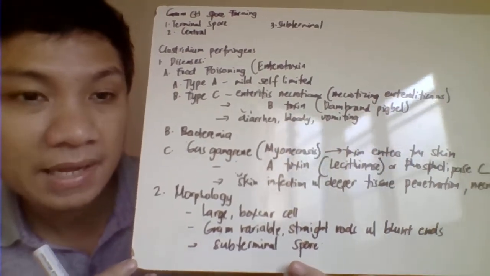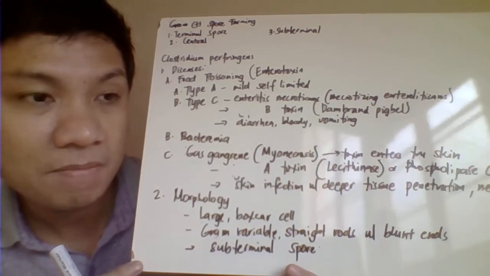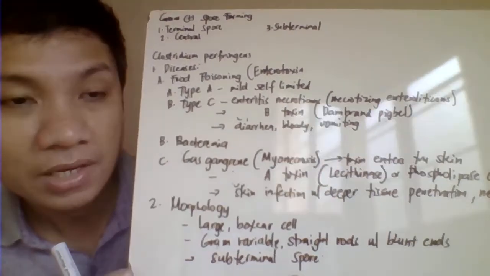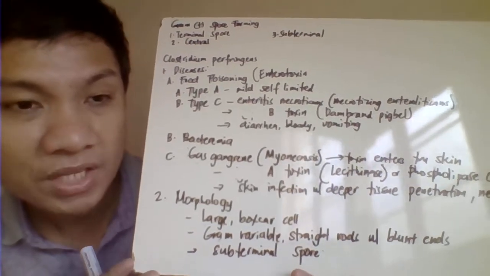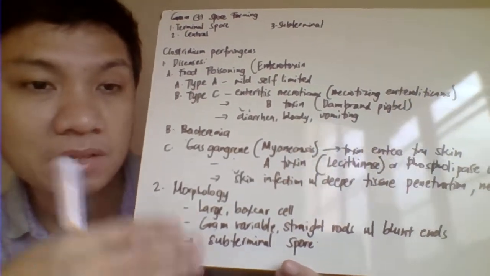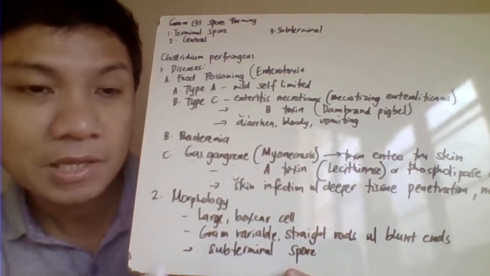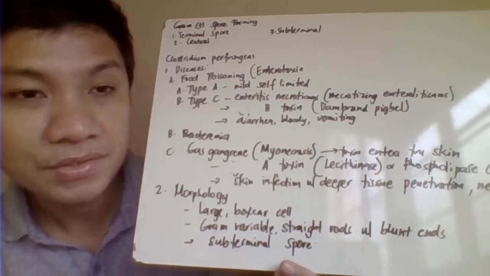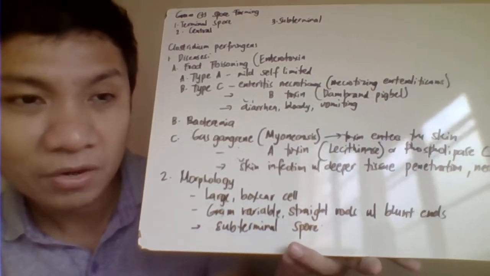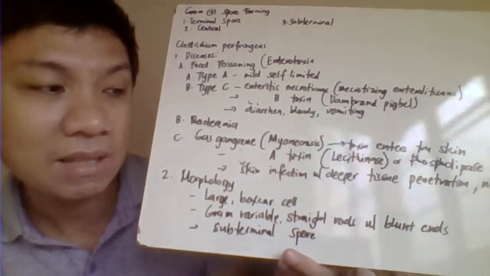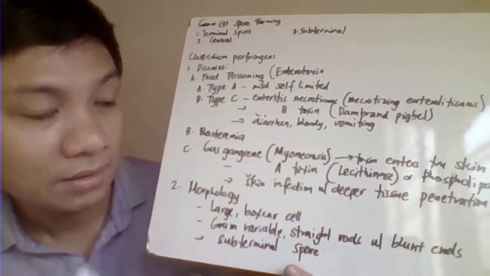Your gas gangrene is basically caused by the alpha toxin. You call that lecithinase or phospholipase C, which causes deeper tissue penetration, deeper tissue damage, and that results in necrosis. Myonecrosis, a much worse necrosis, so the skin of our patient rots.